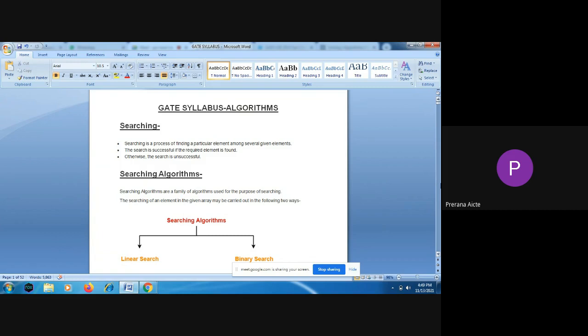So what does an algorithm mean? An algorithm is nothing but the way you are going to solve a problem, or the set of instructions which are used to solve a particular problem. We call it an algorithm. So here you need to follow some characteristics for the algorithm. I will go through the theory concepts fast.